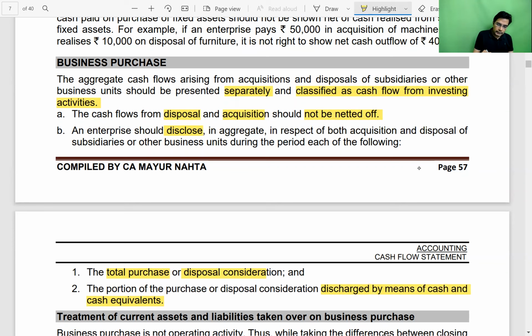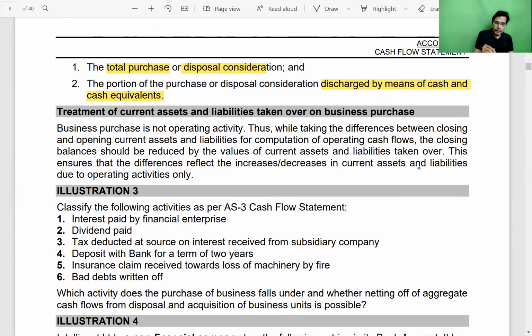Then they are saying that when a business entity acquires another business entity, it is not an operating activity. Business purchase is not an operating activity. So while taking the difference between the closing and opening current assets and liabilities, the closing balance sheet should be reduced by the values of current assets and liabilities taken over. Why do we do that? This ensures that the difference reflects the increase or decrease in current assets and liabilities due to operating activity only.